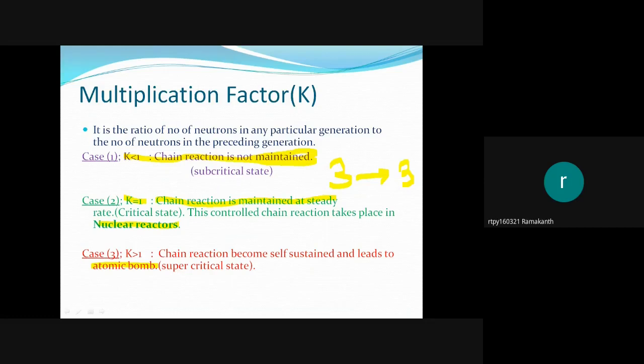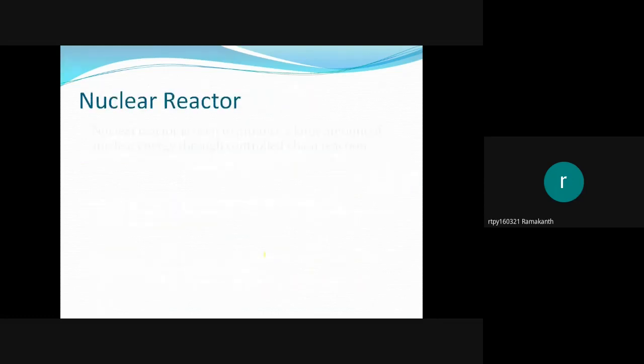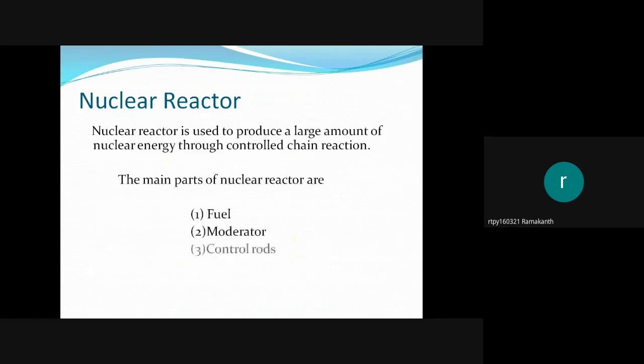Now we'll discuss what a nuclear reactor is. Nuclear reactors are used to generate nuclear energy and produce electricity through controlled nuclear fission reactions.